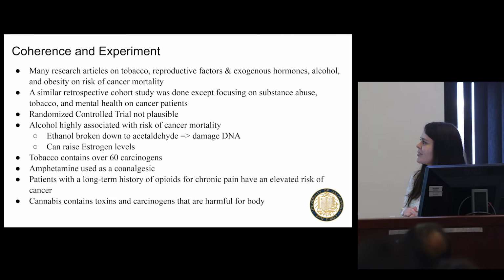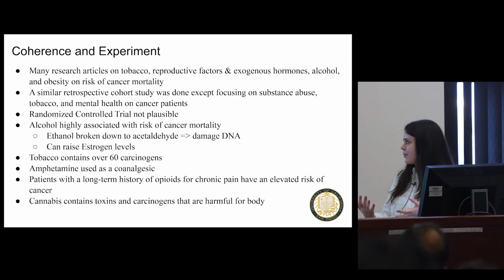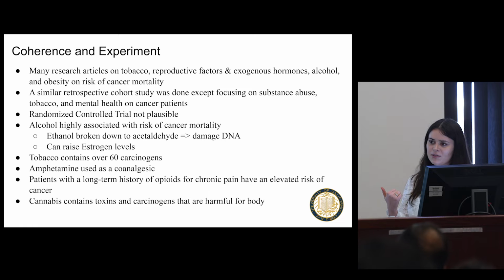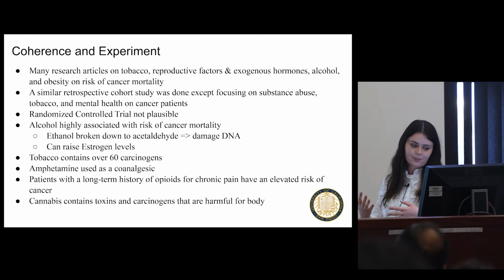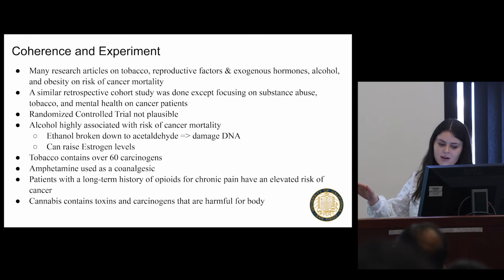And a little background, going down the lane of chemistry: alcohol is a carcinogen, and alcohol contains ethanol that is then broken down to acetaldehyde, which damages DNA. When you have an accumulation of damaged DNA, this can lead to cancer. In addition, consumption of alcohol can raise estrogen levels, which can then increase your risk of breast cancer. Tobacco and cannabis themselves are carcinogens, and they contain toxins that are very harmful for the body. Amphetamine, on the other hand, is used as a co-analgesic, meaning it's more for comfort. It improves quality of life.